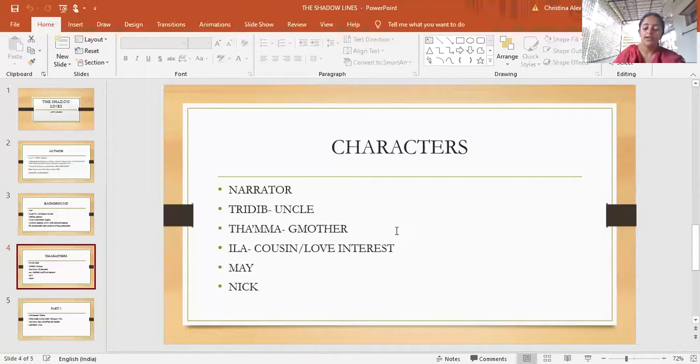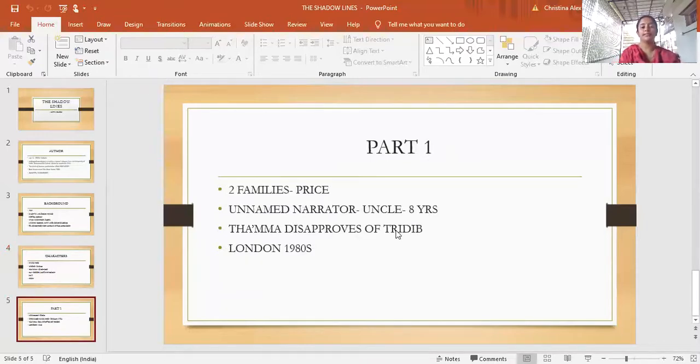So, part one. Before we go to part one, we have to remember that in this novel there are basically two families that are brought to us. One is the family of the narrator, who are Bengalis belonging to Calcutta, and the second family is a London-based family called the Price family. Due to some connection, they were related to each other, and that connection with those London family members comes up in the novel.